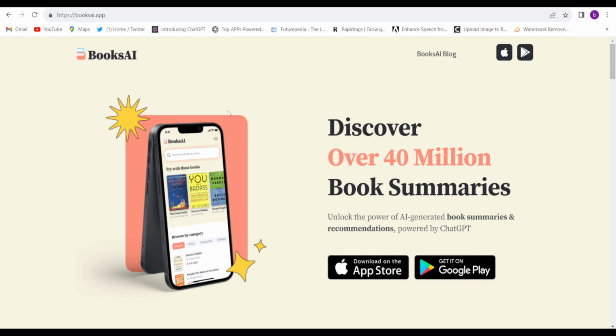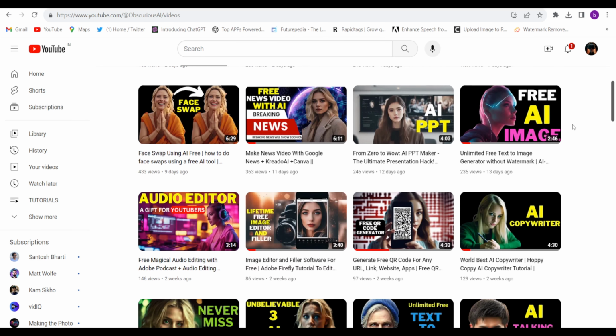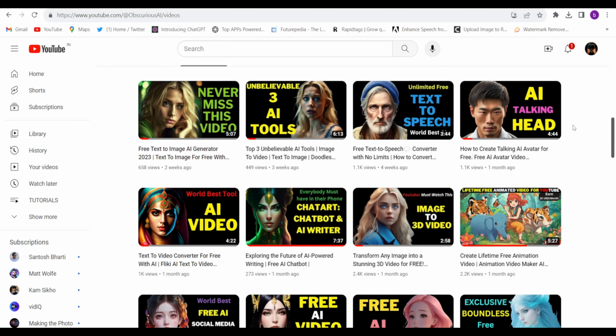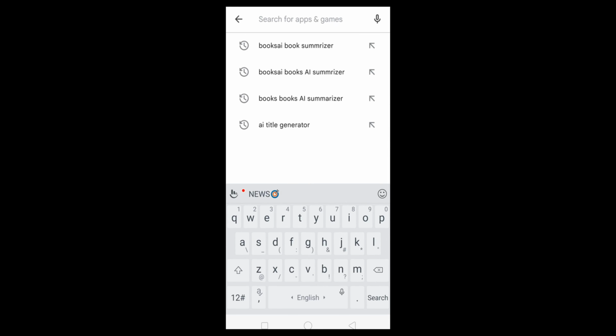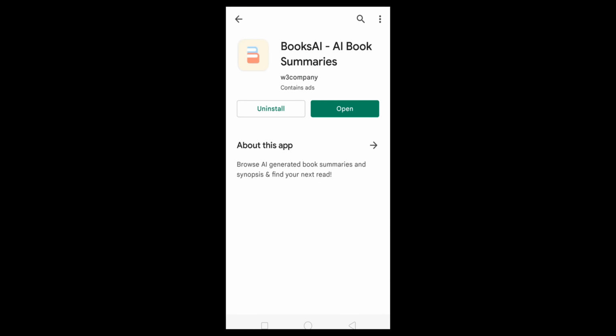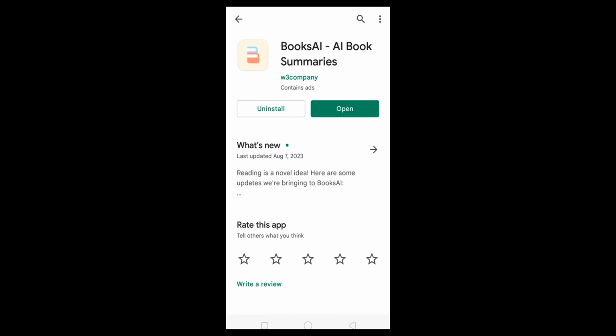This is the website guys, booksai.app. From here you will have to download it. I have given the link in the description below. By clicking on that link you will come to this interface. Let me take you to my mobile phone. Firstly you will have to open your Google Play Store. Here you will have to search booksai, book summarizer. This is the app guys, the second app. Click on that. You will have to install this application on your mobile phone. I have already installed it, so let me open it.